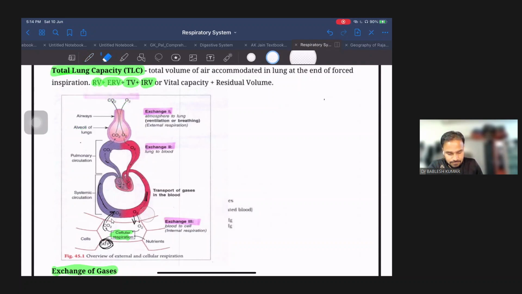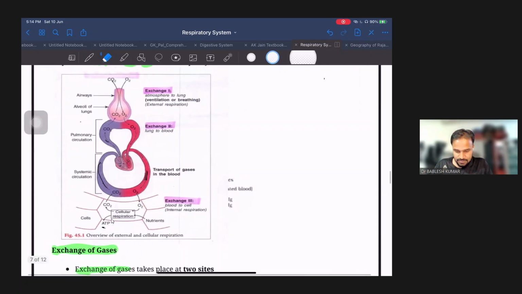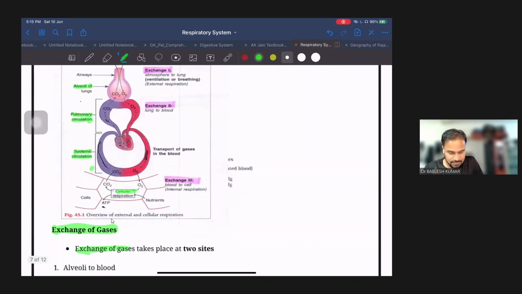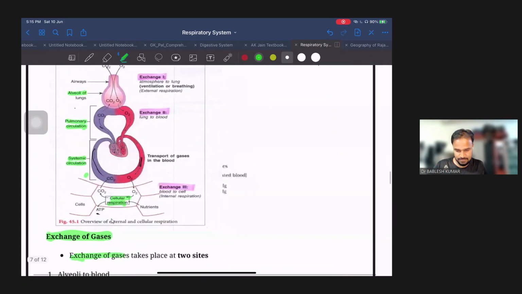And so this is the most important diagram. You have to draw it very carefully. You have to label it like, see, these are the alveoli. This is the pulmonary system. These are systemic circulation, means blood का circulation जो होता है, and these are cells. And how the oxygen gets transported to different cells, and how the CO2 gets transported from cells to lungs. This whole diagram you have to draw.